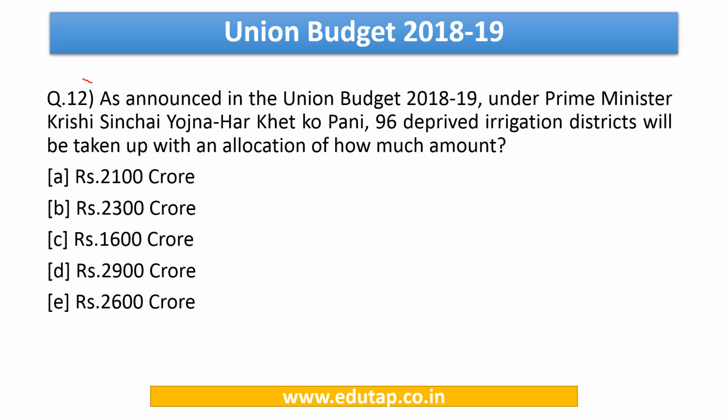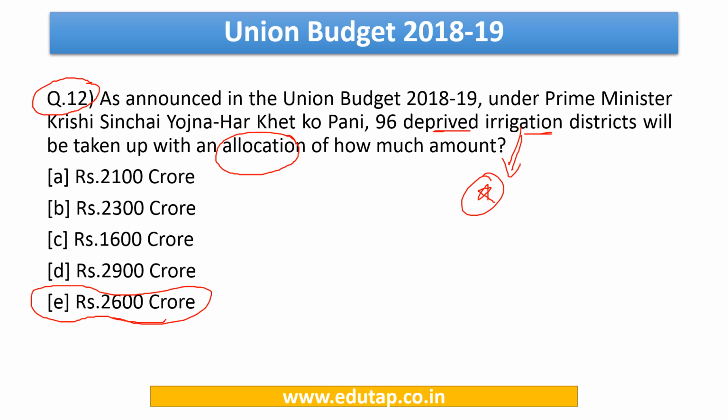Now let us discuss question number 12. It says, as announced in the Union Budget 2018-19 under Prime Minister Krishi Sinchai Yojana, Har Khet Ko Pani, 96 deprived irrigation districts will be taken up with an allocation of how much amount. So basically they're not asking the entire allocation, but the allocation made specifically for 96 deprived irrigation districts. The allocation for this stands to be rupees 2,600 crore. So kindly keep this data in mind.